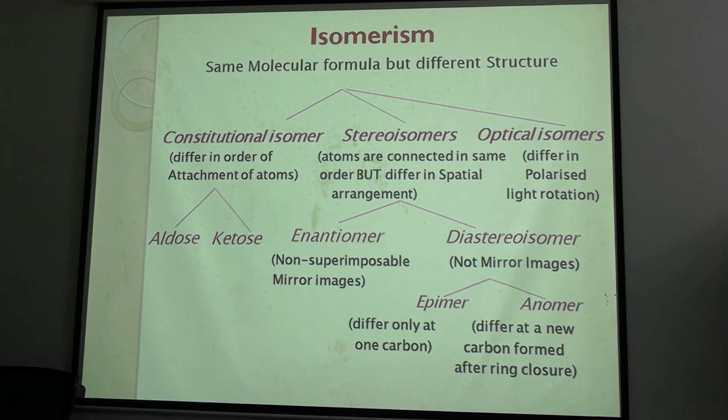Constitutional means the structure is different. How is the structure different? By the presence of different functional groups. Give an example: glucose and fructose, aldose and ketose. So carbohydrates contain aldehyde or keto groups. This is very clear to everyone. Either there will be an aldehyde group or there will be a keto group. So these isomers are functional isomers or constitutional isomers.